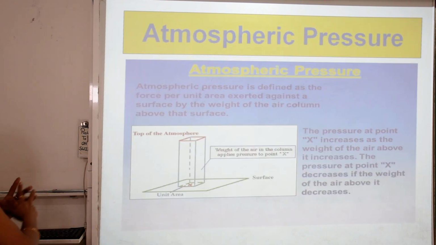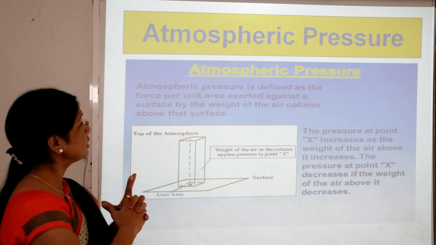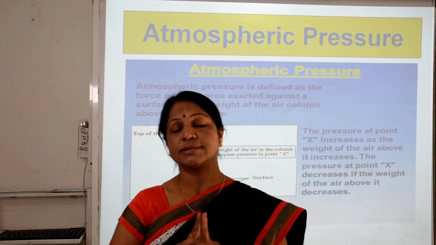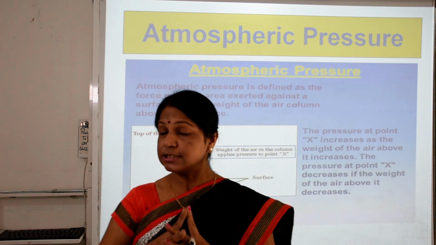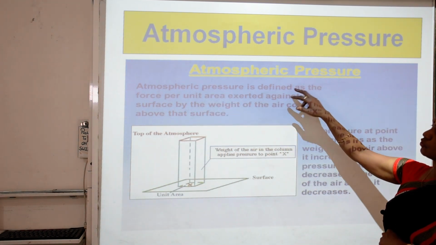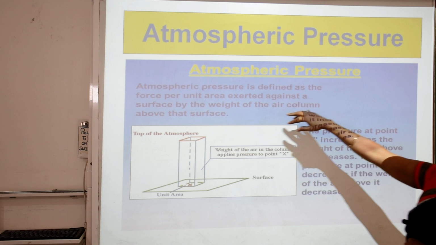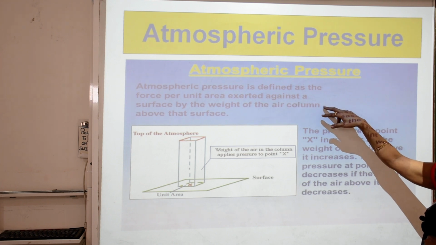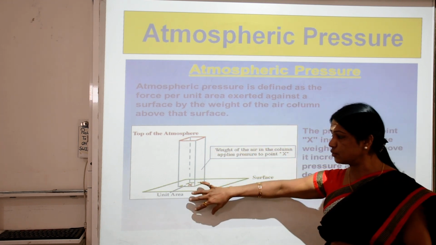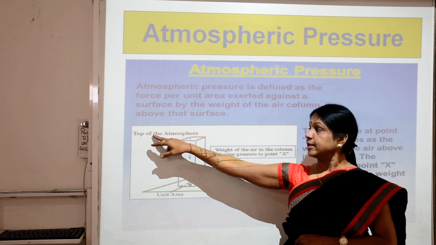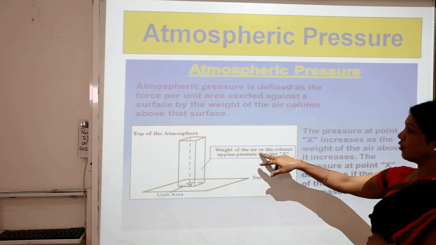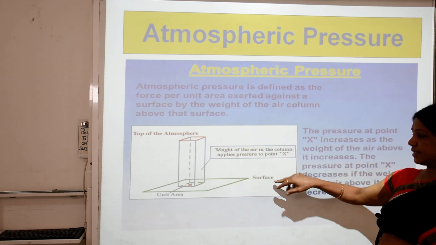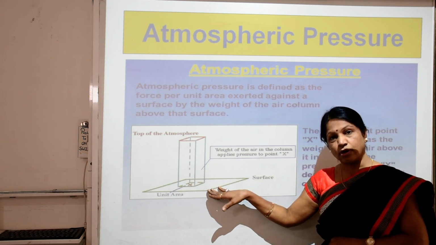Now further we see the atmospheric pressure. What is the meaning of the atmospheric pressure? As we know, the atmosphere is made of various types of gases. So here we talk about the atmospheric pressure. It is defined as the force per unit area exerted against a surface by the weight of the air column above the surface. It is shown in this picture. It is the unit area. It is the top of the atmosphere, and the weight of the air in the column applies pressure to the point X. This all area is called the surface.